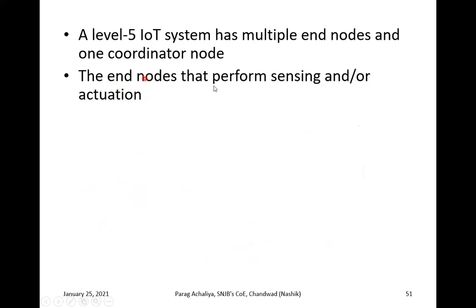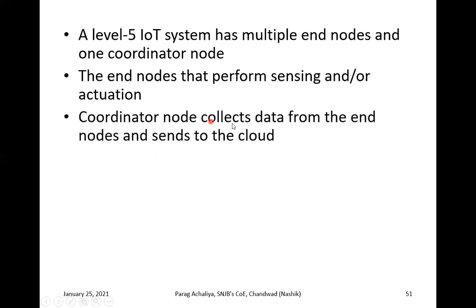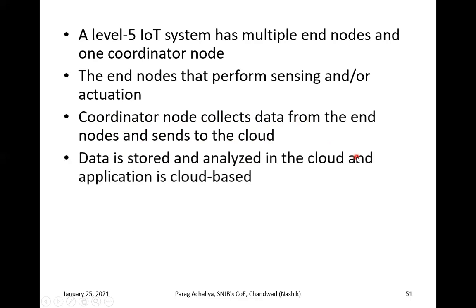What will end nodes do? They will sense and actuate. The coordinator node collects data from the end nodes and sends it to the cloud. What will the coordinator do? The coordinator will collect every piece of data from your end nodes, either sensing or actuating. All the types of data are received by the coordinator from all the end nodes, and the coordinator will send that collected data to the cloud. The data is stored and analyzed in the cloud, and the application is cloud based.